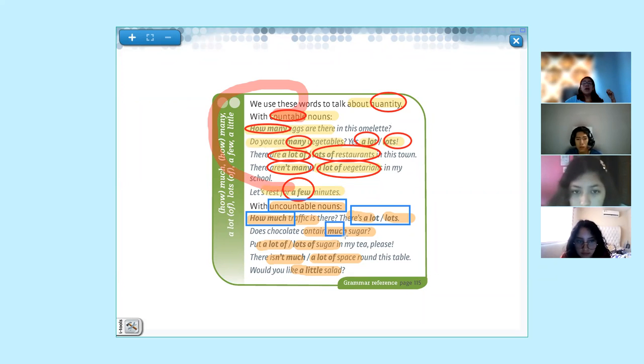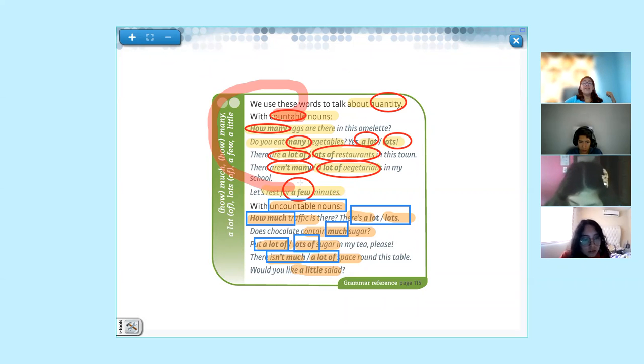We say how much for the question, or much in the middle of the question. A lot of or lots of, the two forms are accepted for countable and uncountable. Attention to the negative: isn't much or isn't a lot of. Both are accepted, but now you're using much instead of many.